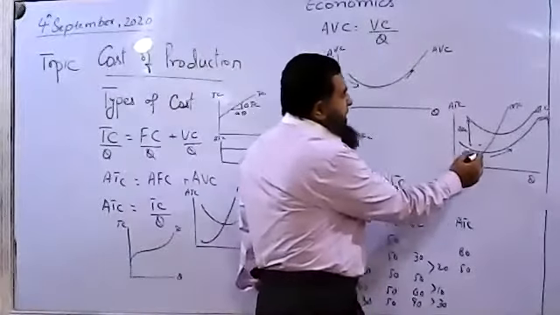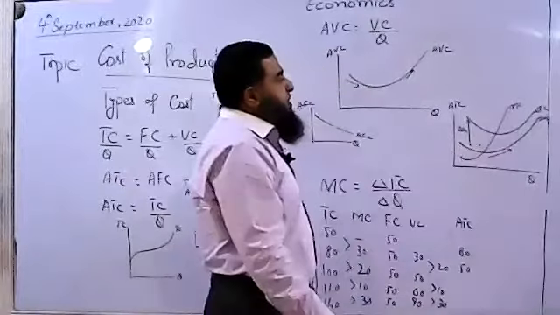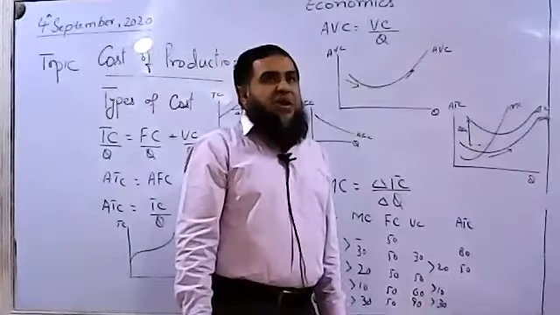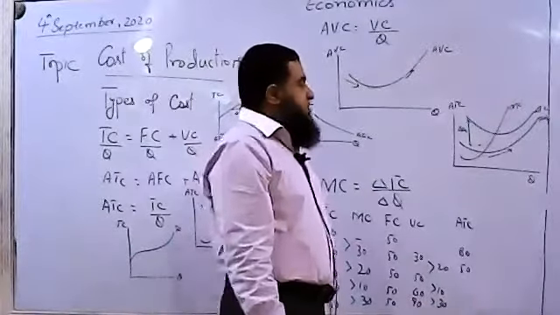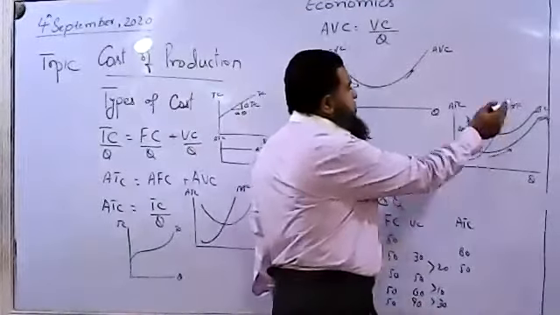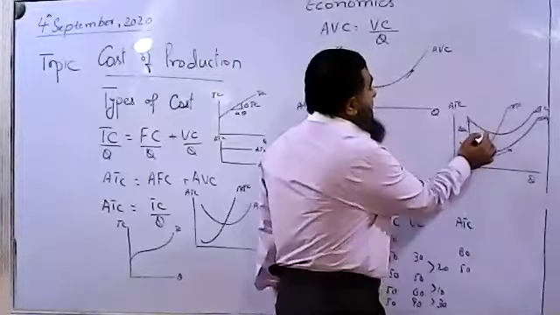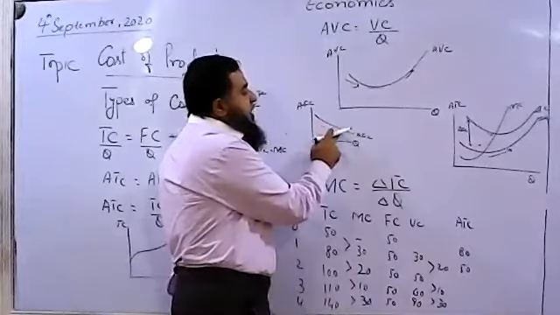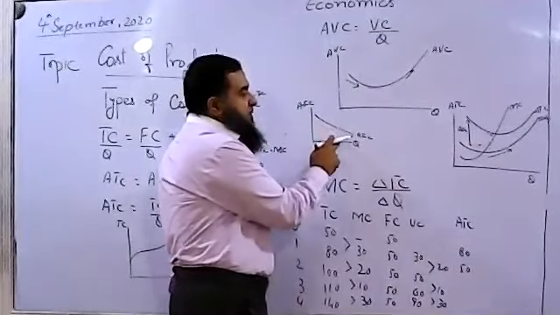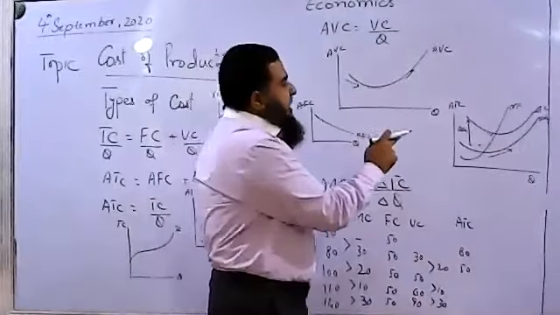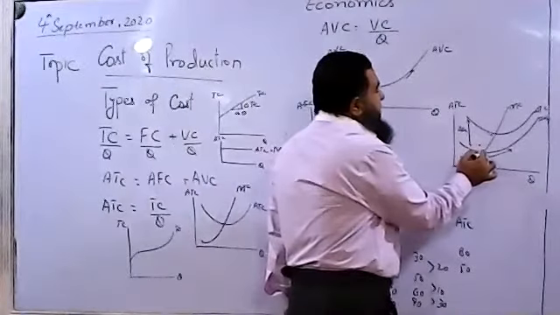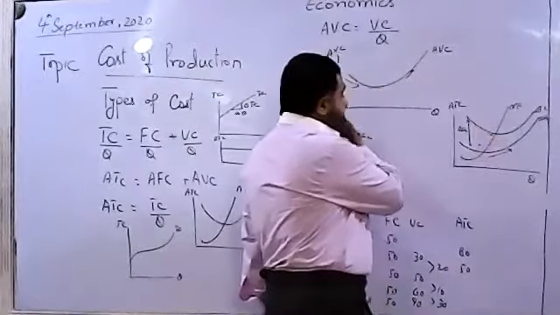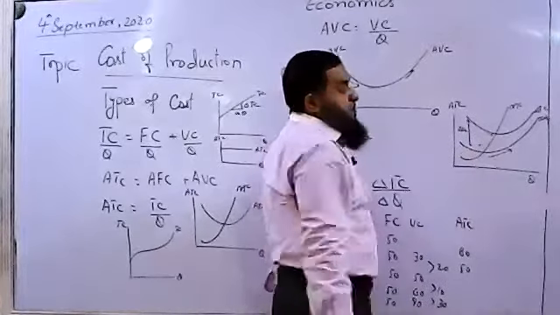Now, average variable cost started to increase due to diminishing returns of the variable factor. As we said, average product of labor starts to fall, productivity of labor has decreased, so average variable cost starts to rise. But average total cost is still decreasing. The reason is the downward pull of the average fixed cost is stronger now than the average variable cost upward push. Therefore, we find although average variable cost starts to increase before the average total cost, the reason is average fixed cost is continuously pulling it down.